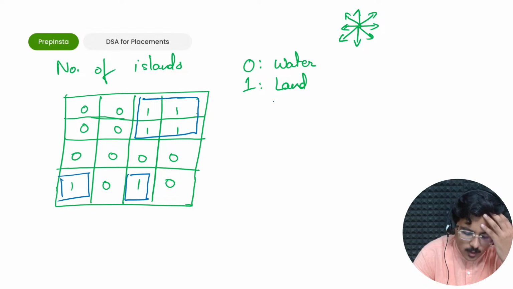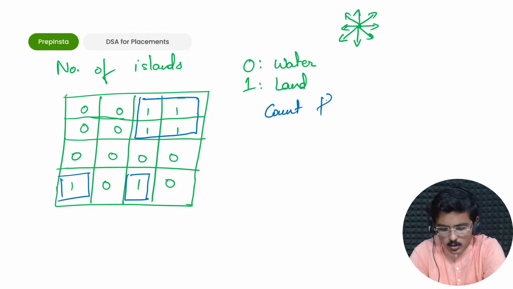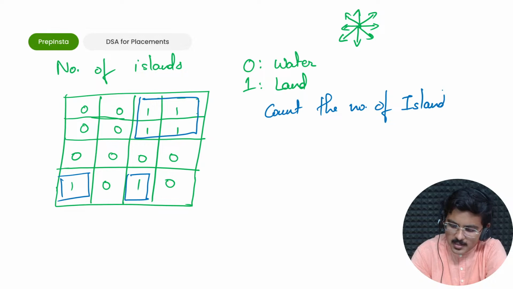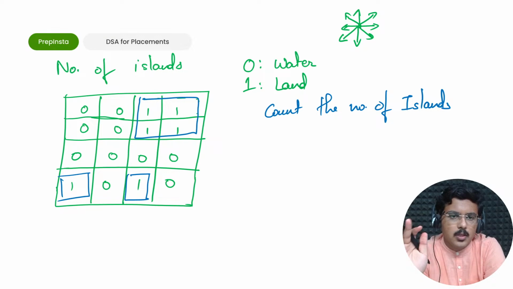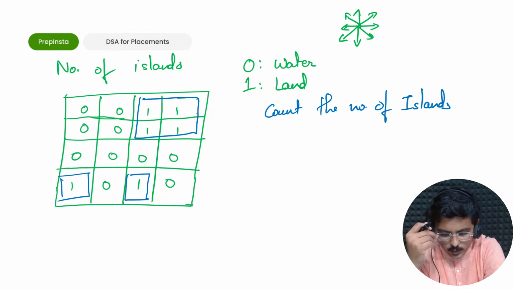So basically what you have to do is count the number of islands. As simple as that. All you need to do is count the number of islands. How would you do that? Let's think for a while how we would do that.